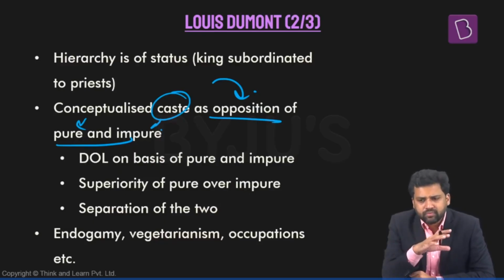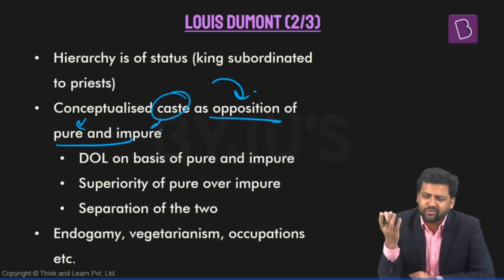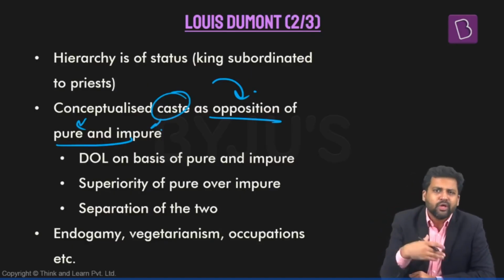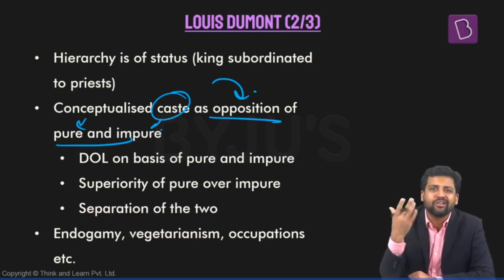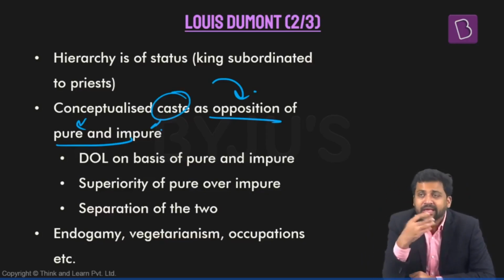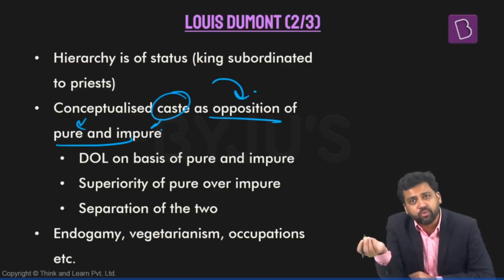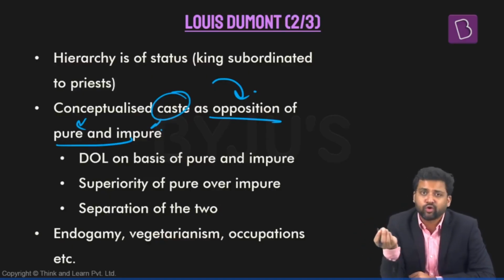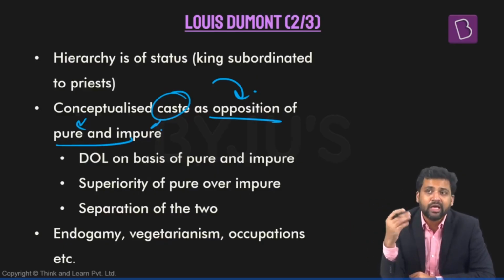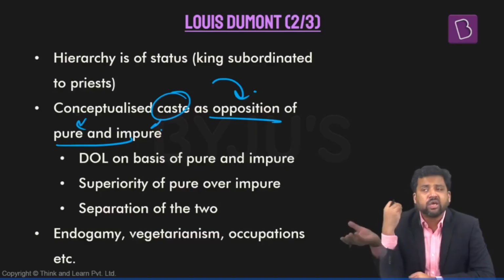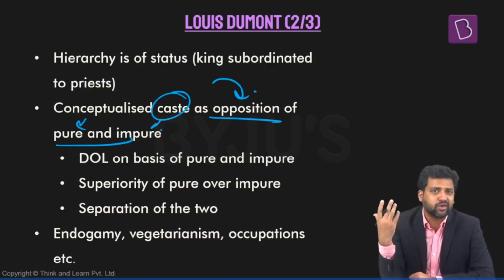According to Dumont, different kinds of things are considered to be pure and different kinds of things are considered to be impure. So, different things are at different levels of purity and impurity. Certain kinds of occupation are considered to be pure. Certain kinds of occupations are considered to be impure. Teaching, preaching, all these things can be considered pure, while manual scavenging, leather tanning, all these things are considered to be impure.